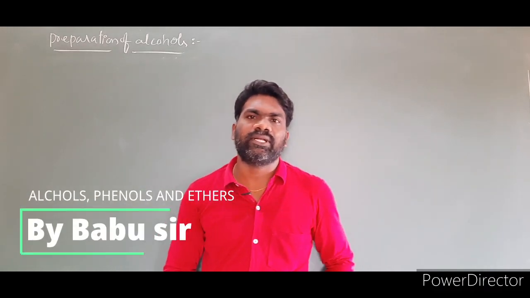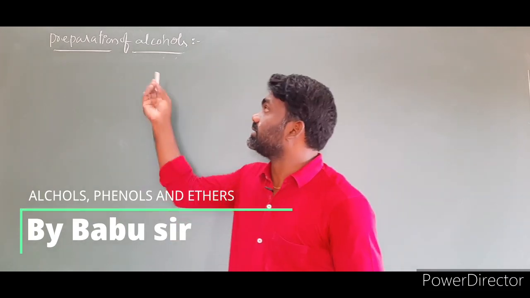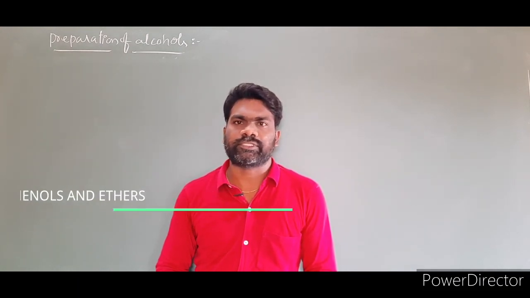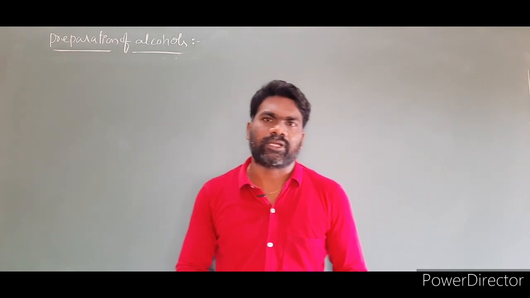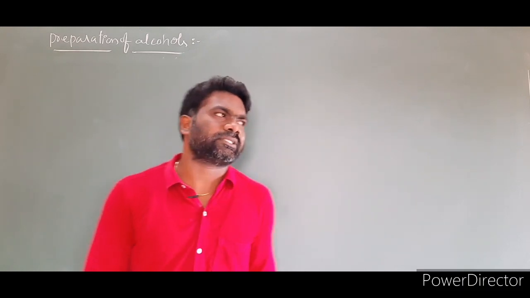In last class you learned nomenclature of alcohols and phenols. Today's class is preparation of alcohols. Alcohols are prepared by different methods. The first one is from alkenes. The second one is from carbonyl compounds. The third one is from Grignard reagents. Now let us write them.